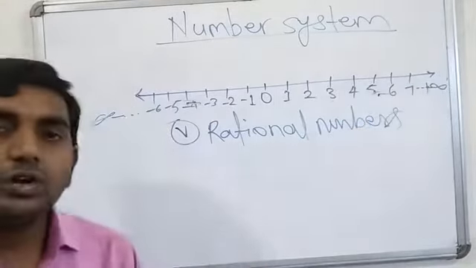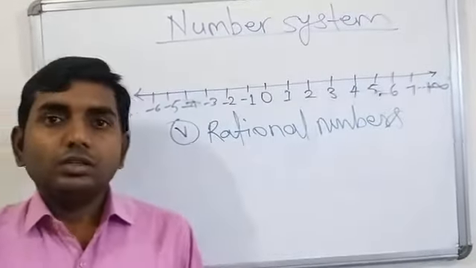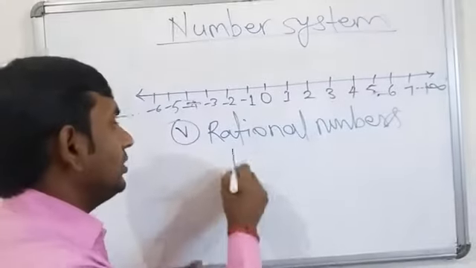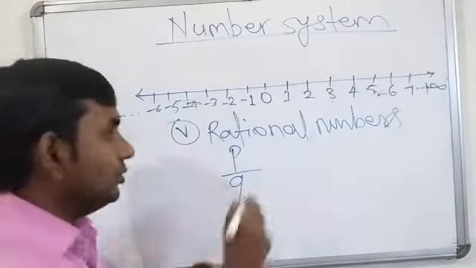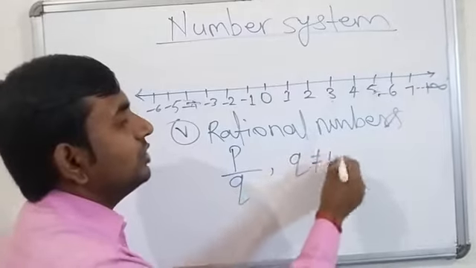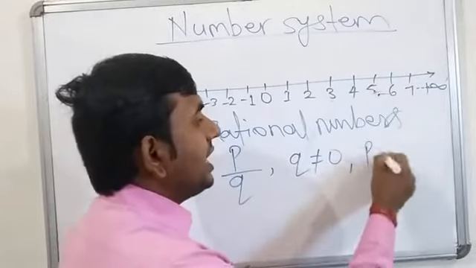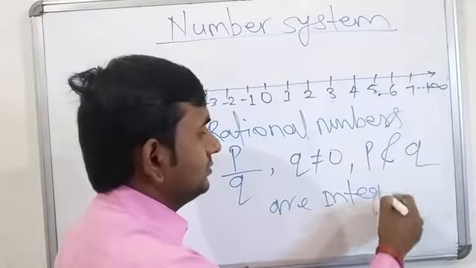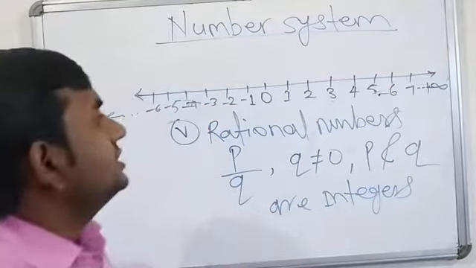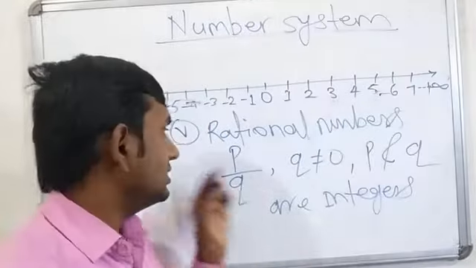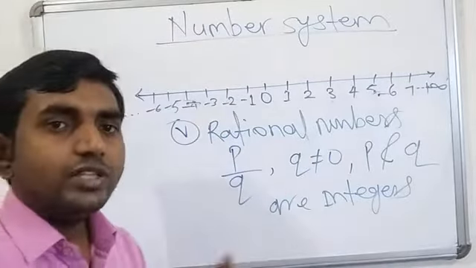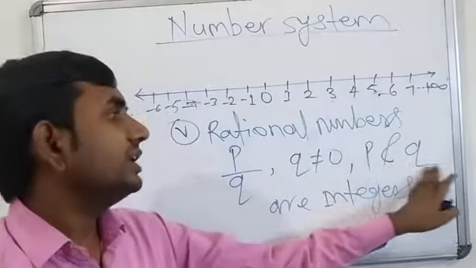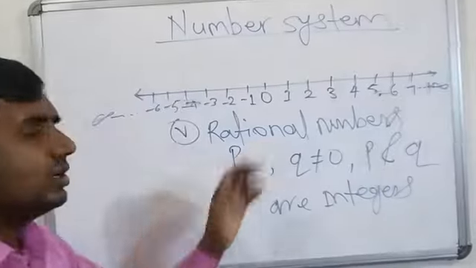Okay, what are called rational numbers? A number which can be written in the form of p by q, where q is not equal to 0 and p and q are integers. These are called rational numbers.